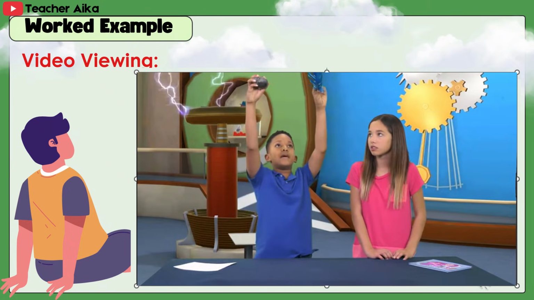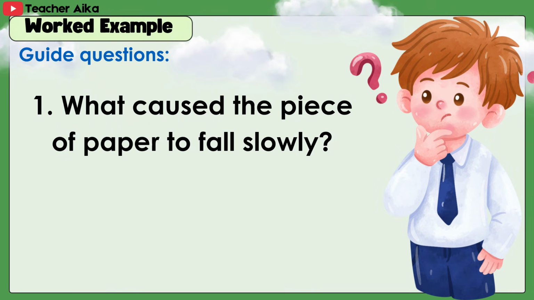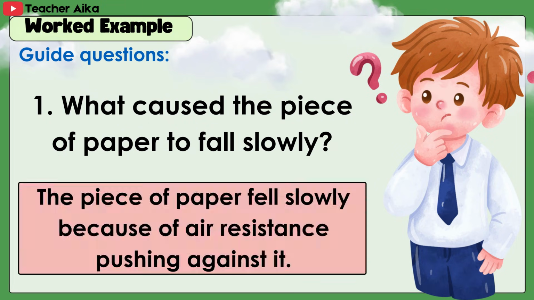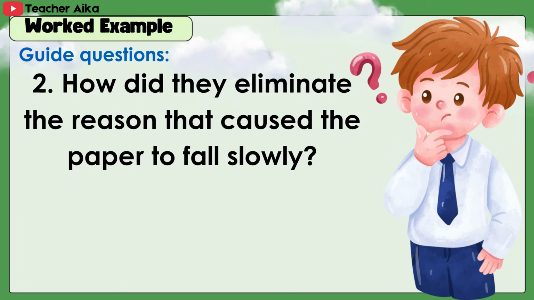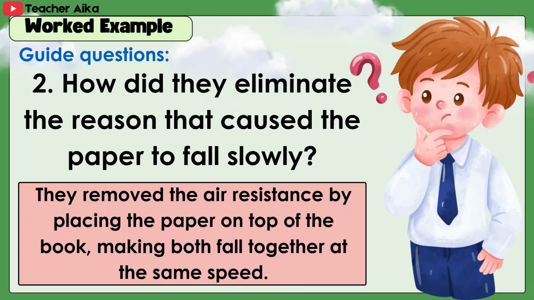Video viewing: science fair, gravity, and free fall. Guide questions. 1. What caused the piece of paper to fall slowly? Answer: The piece of paper fell slowly because of air resistance pushing against it. 2. How did they eliminate the reason that caused the paper to fall slowly? Answer: They removed the air resistance by placing the paper on top of the book, making both fall together at the same time.